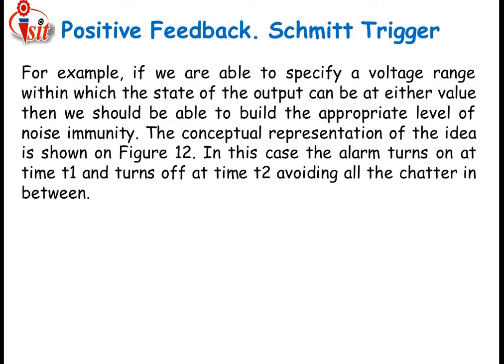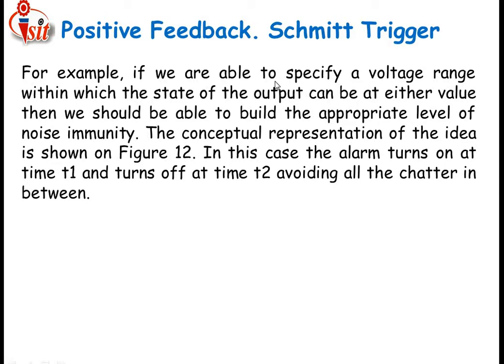The Schmitt trigger is also related to the op-amp, and op-amp feedback is involved in it. The Schmitt trigger has two types, the non-inverting Schmitt trigger and the inverting Schmitt trigger. Now let us see positive feedback and the Schmitt trigger.